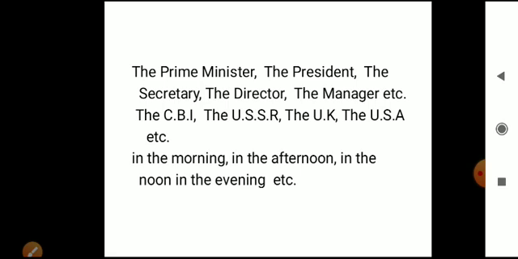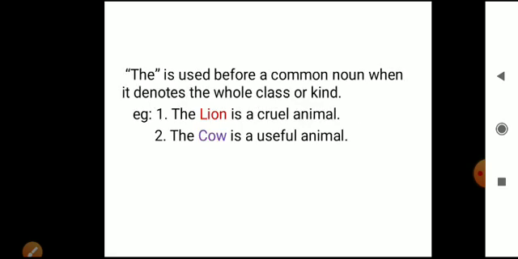Right, beta? Did you understand, beta, where to use the? Is it clear, beta? First, the, for what did you learn? The is used before directions, the is used before unique objects, and national festivals, holy books, designations, abbreviations, parts of the day. Till here you have learned now. Okay, let's move to the next slide.